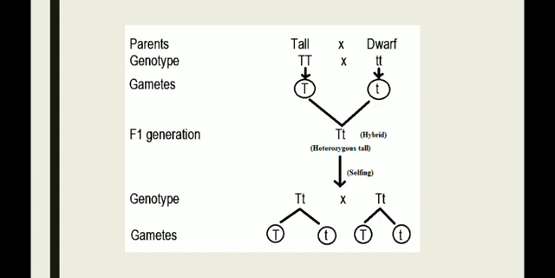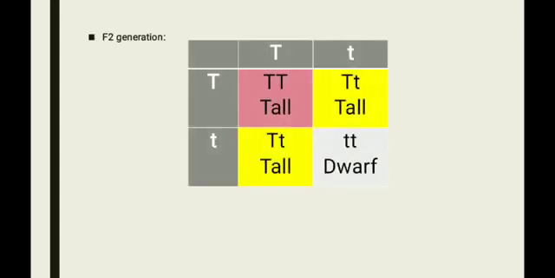This is the schematic representation of the F2 generation. The plants obtained are capital T, capital T, homozygous tall; capital T, small t, heterozygous tall; capital T, small t, heterozygous tall; and small t, small t, homozygous dwarf. The phenotypic ratio of a monohybrid cross is 3:1, where 3 are tall and 1 is dwarf. The genotypic ratio is 1:2:1, where 1 is capital T capital T, 2 are capital T small t, and 1 is small t small t.